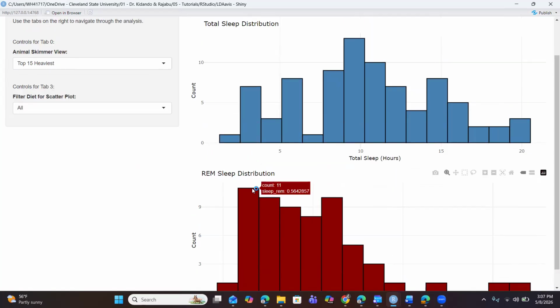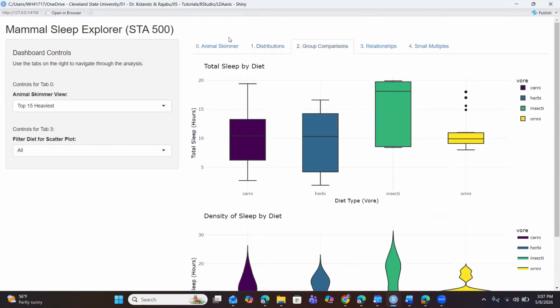which shows that most of the animals have almost consistent amounts of rapid eye movement. Moving forward to the comparison group, I have created this box plot to show the consistency of sleep time between different kinds of diets in these mammals. As we can see, we have a very short box, which belongs to the omnivores, which tells us that most of the species in this diet group have similar sleep time, which does not vary as largely as in other groups like insectivores. As we can see, the width is very large, which shows the variation of sleep time in this dietary group is very high.